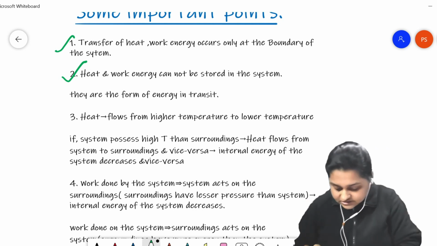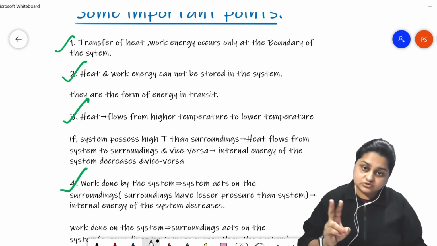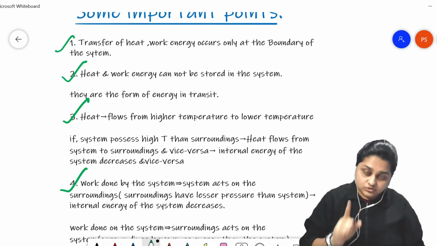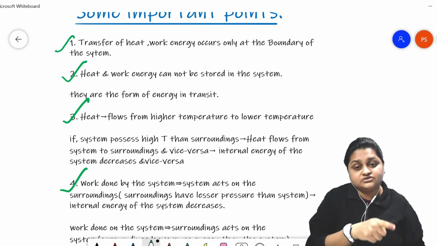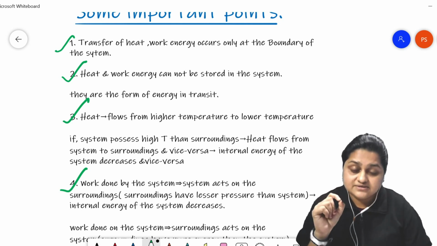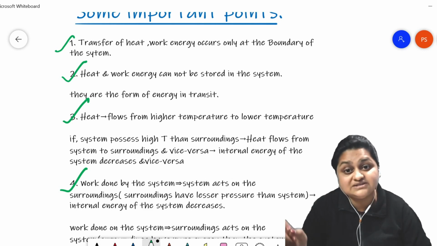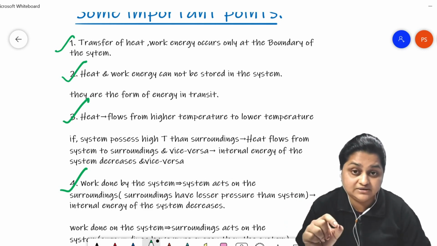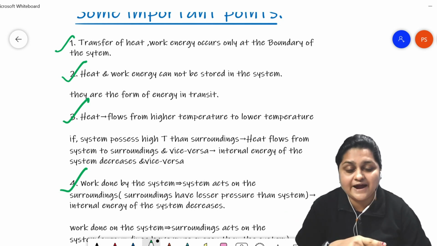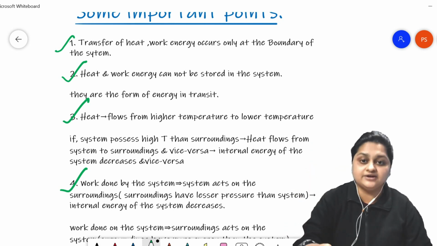Now what is the case for work energy? When work energy is happening, it can be exchanged two ways. The system can do work on the surroundings, or work can be done on the system. Work done by the system means the system is acting on the surroundings, meaning the system has higher pressure compared to the surroundings, so it is doing some work on the surroundings to reduce its energy.